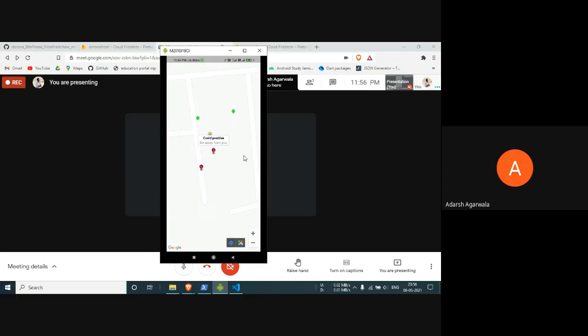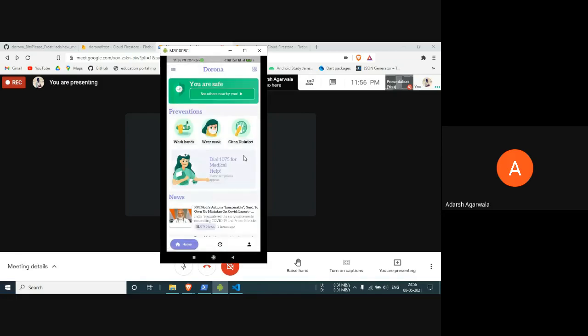This can help people avoid unwanted circumstances. More about this feature and its technicalities will be discussed later by Naman. Naman, can you please now show a QR scanner? Okay.